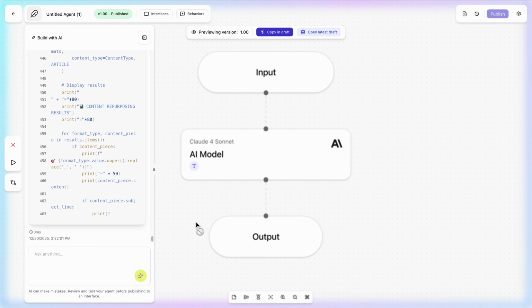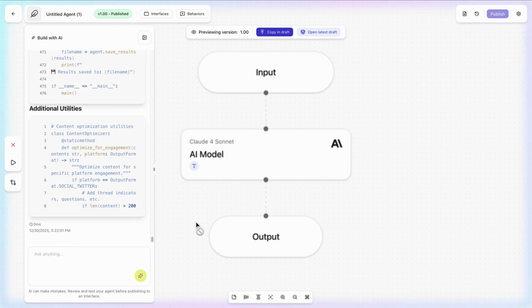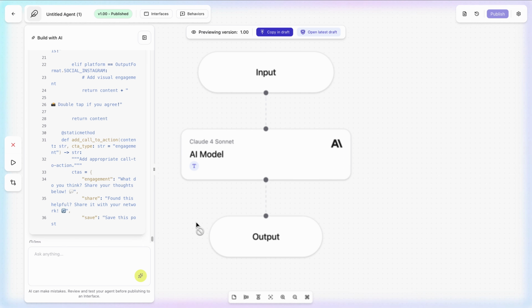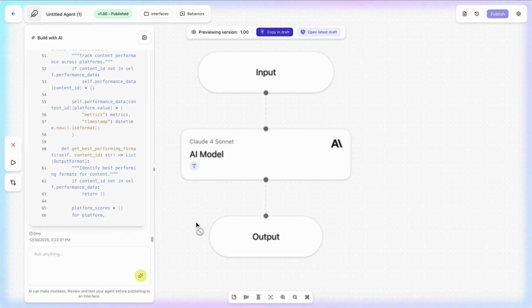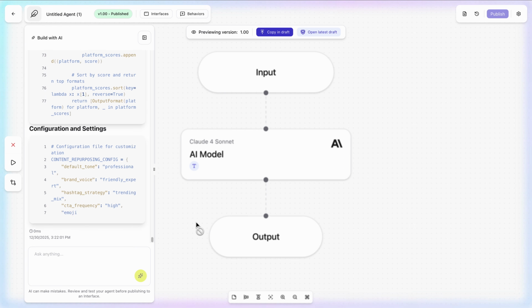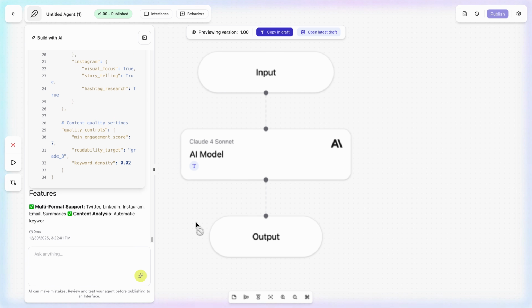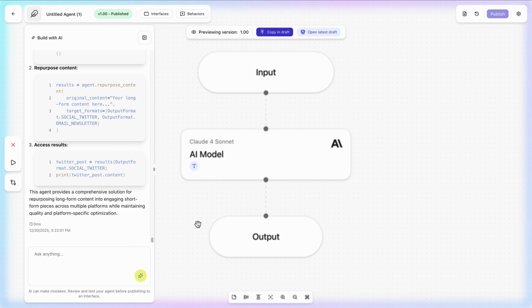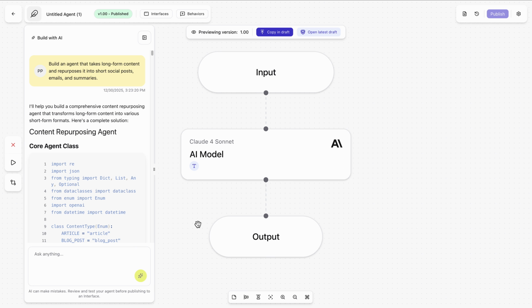Now, I'm not shaping the logic yet. I'm not fine-tuning models or outputs. I'm simply letting the tool do the heavy lifting up front so I can focus on how this agent should behave. Next, I'll show you how I start shaping that workflow so it does exactly what I need.